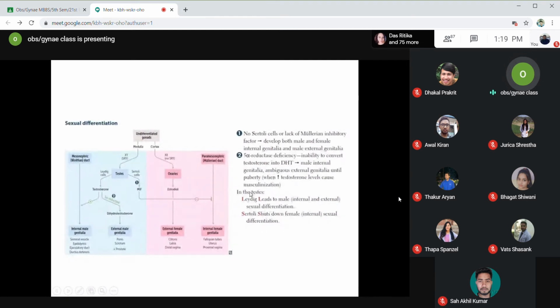Now this one is a mnemonic. I took this figure from First Aid for the USMLE Step 1. Here, Leydig cells lead to the male sexual differentiation, both internal and external, and Sertoli shuts down female. Okay, the Sertoli cell secretes Mullerian inhibiting factor that inhibits the paramesonephric duct. So Sertoli shuts down female internal sexual differentiation. Right? Everyone is clear?